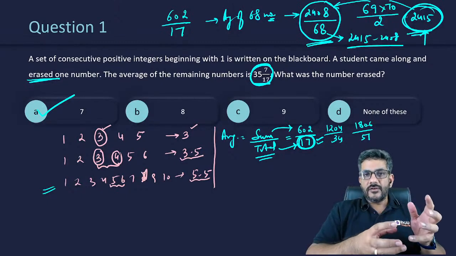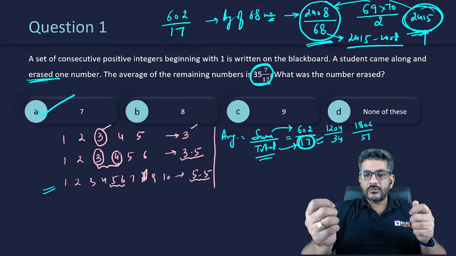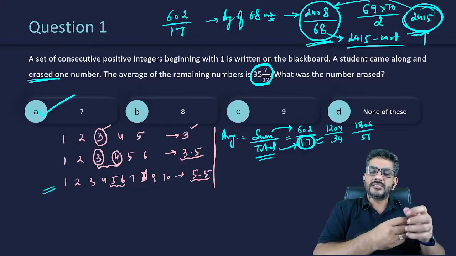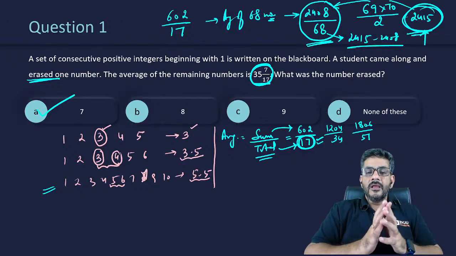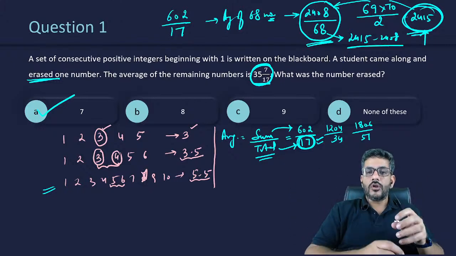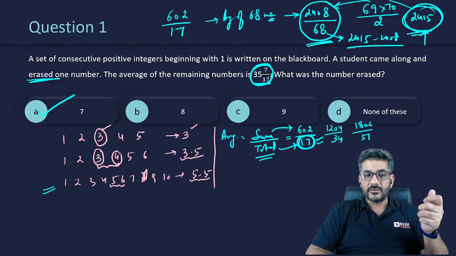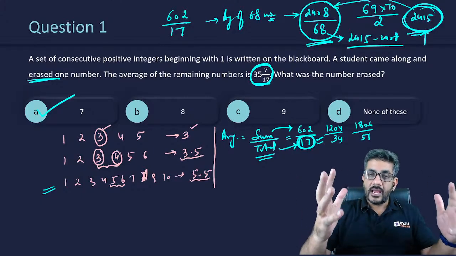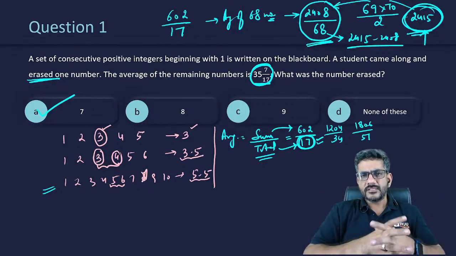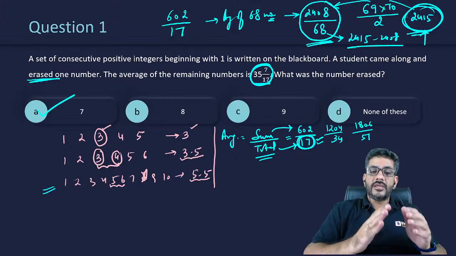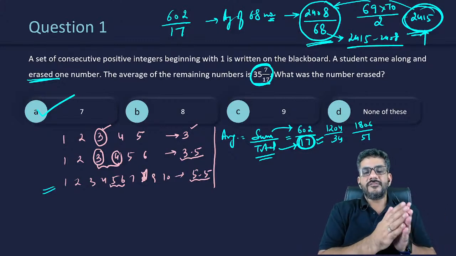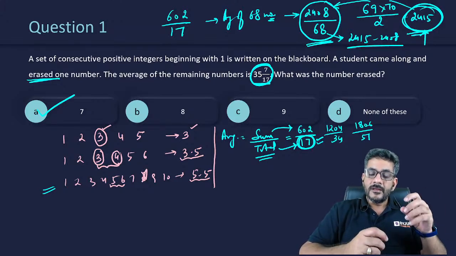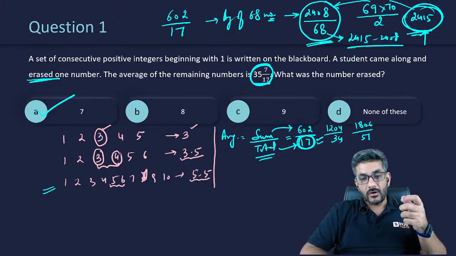If there is any kind of average and in that average you see in the denominator a specific multiple of a number, you can always say that the total number of numbers whose average is taken should be a multiple of that number. Second, if consecutive numbers are written, the average is always around the middle of those consecutive numbers, which will give you an idea of around how many numbers there must have been in total, and after erasing one, whatever the number is, it should be a multiple of that. So here we could easily say, because the average is around 35, the total number should be around 70, and the average has 17 in the denominator, which tells me the total number of numbers must be a multiple of 17.